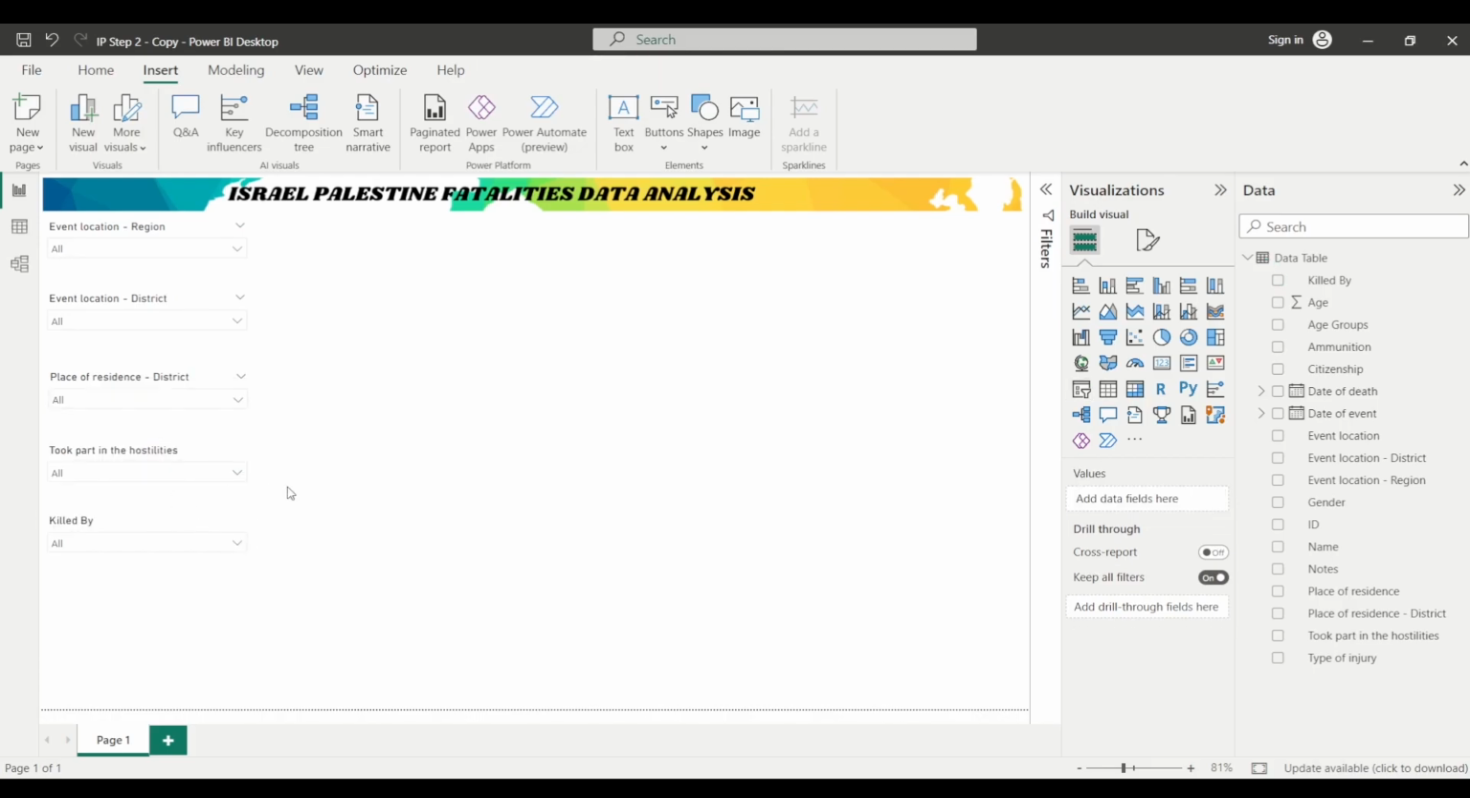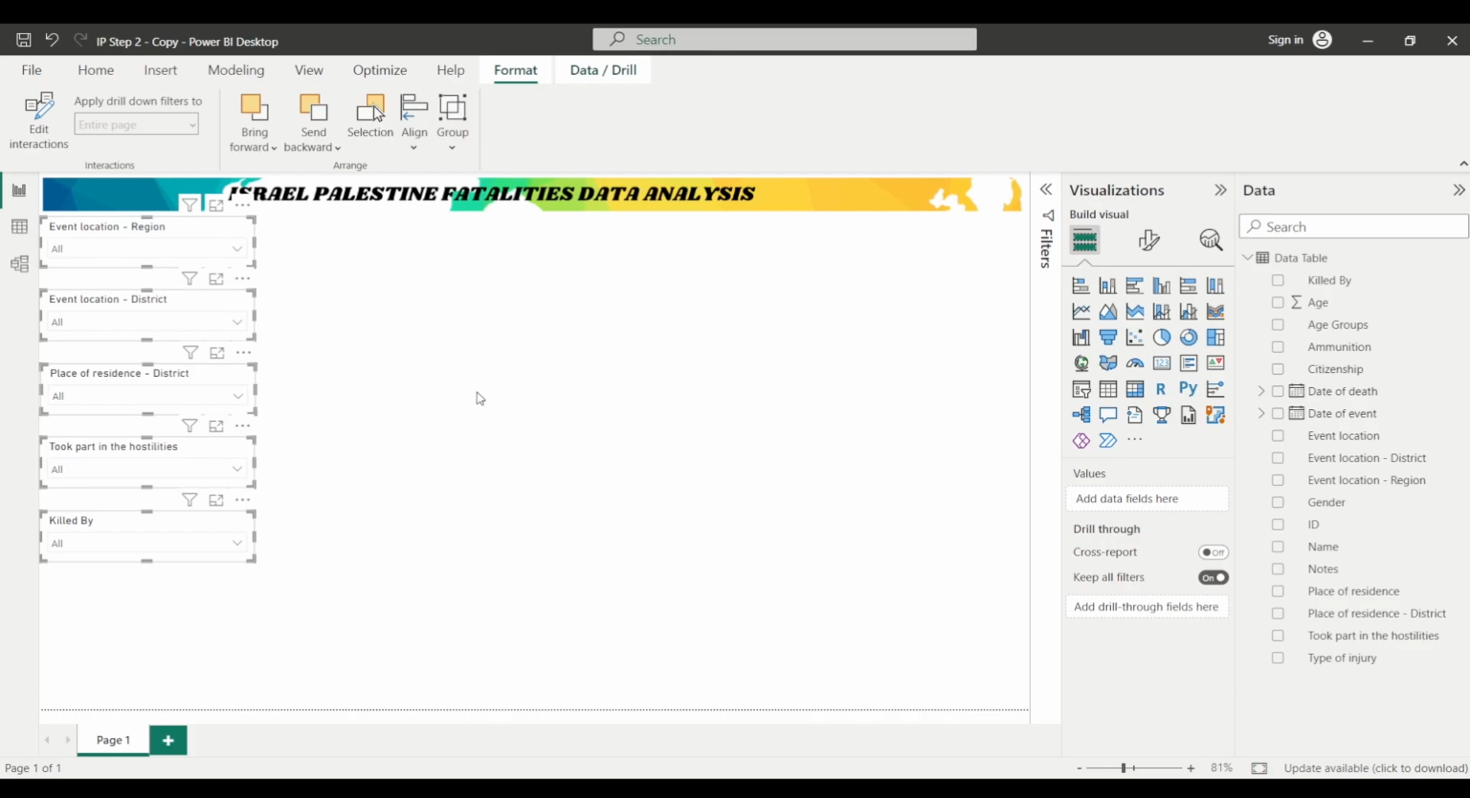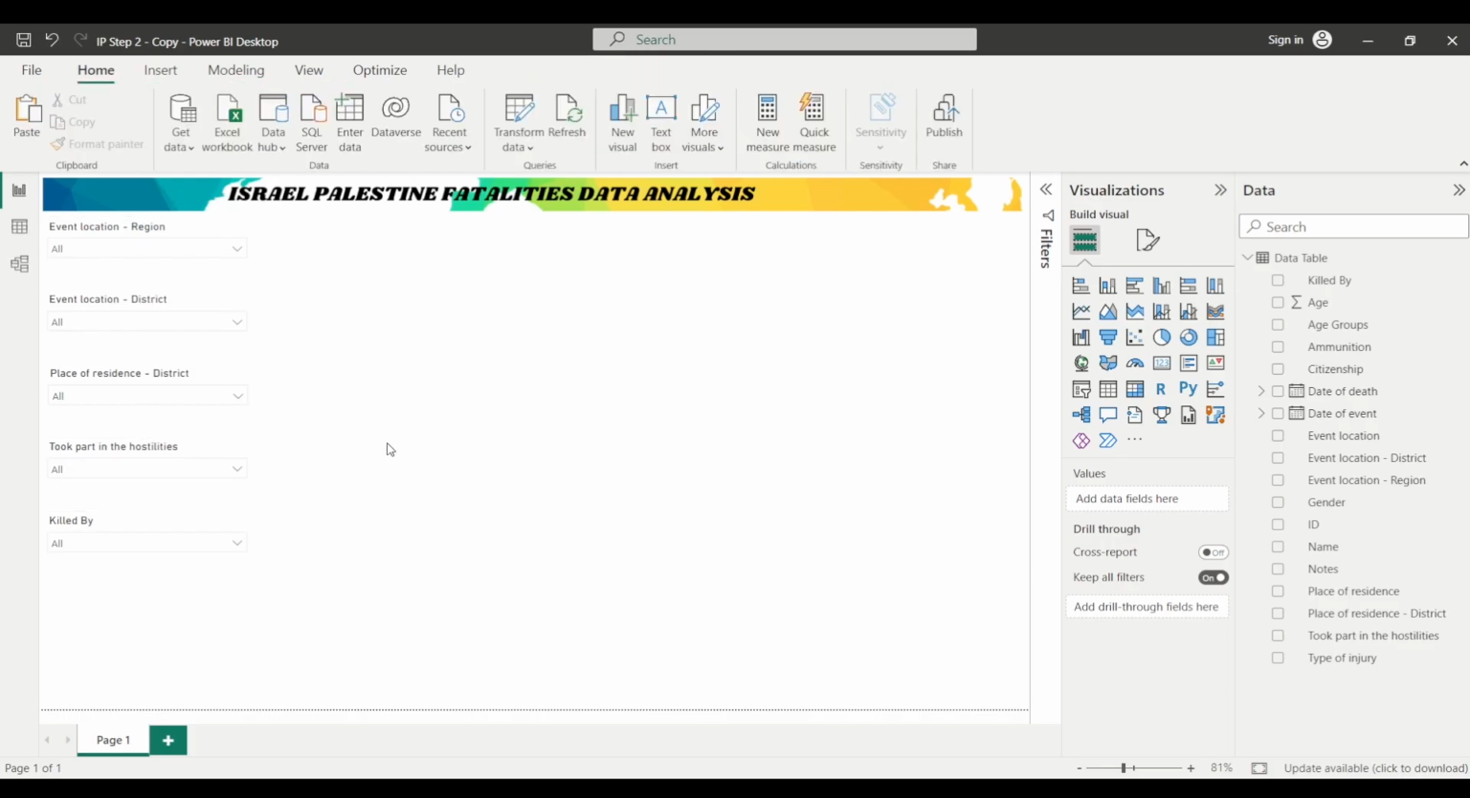And as you can see, we have used 5 slicers on the left hand side, and since I want all of them to be equally spaced, I will simply select all of them. I'll press Control and then select the first slicer, second, third, fourth, fifth, and then you can see that we have the format option here. I will click on format, align, and distribute vertically. So now you can see that these 5 slicers are equally spaced, right?